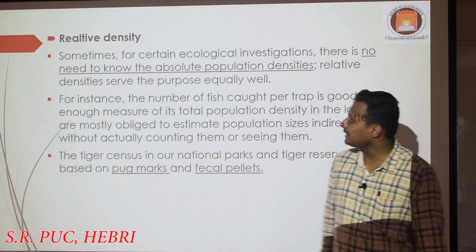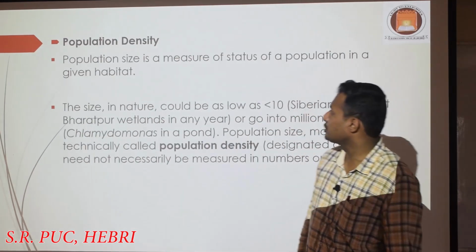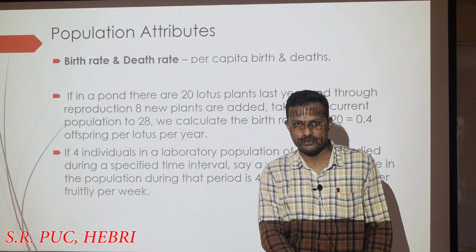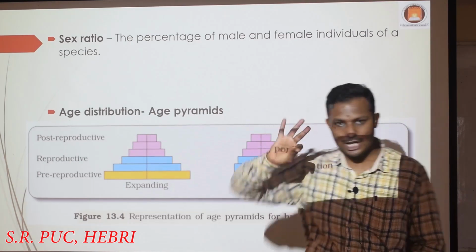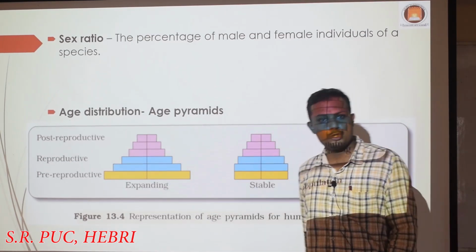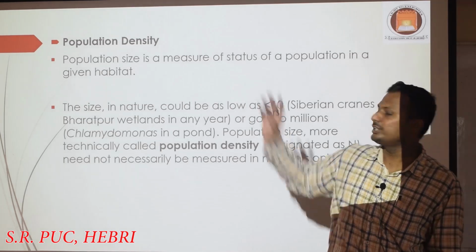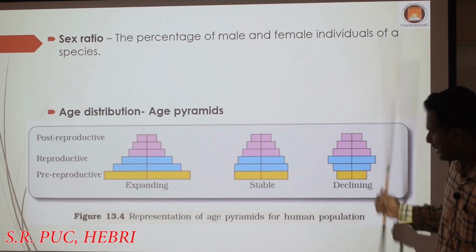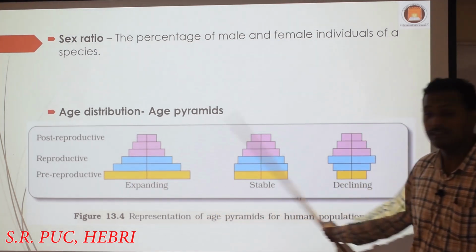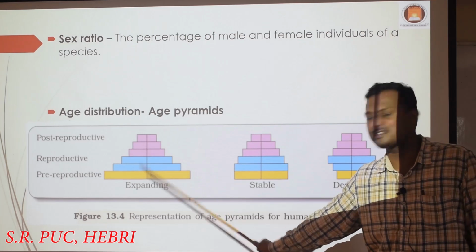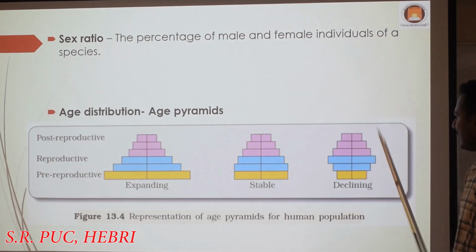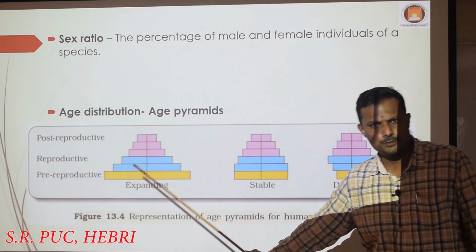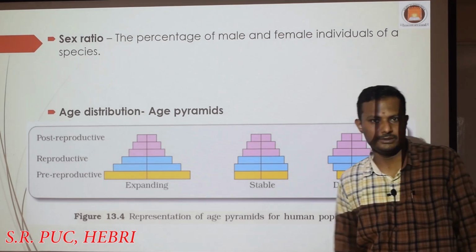Okay, so this is regarding the population attributes. In the population attributes we have studied birth and death rate. There are 4 population attributes, that is birth and death rate, then sex ratio is the second one, then age distribution, age pyramids is the third one, population density is the fourth one. So you need to remember these things. ಇದನ್ನ ನಿಮಗೆ ಡಯಾಗ್ರಾಮ್ ಮಾಡಲಿಕ್ಕೆ ಕೂಡ ಕೇಳಬಹುದು, or it was asked many times in CET as well as in NEET. So expanding ಯಾವುದು, stable ಯಾವುದು, declining ಯಾವುದು ಅಂತ ನಿಮಗೆ ಗೊತ್ತಿರಬೇಕು. If you know the concept you can easily identify which one is expanding, which one is declining, which one is stable ಅಂತ ನೀವು ಹೇಳಬಹುದು, right?